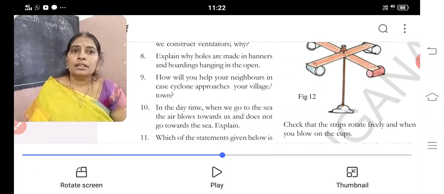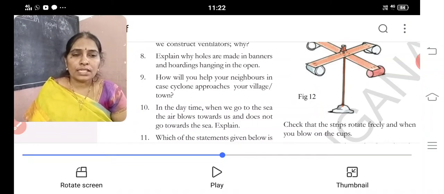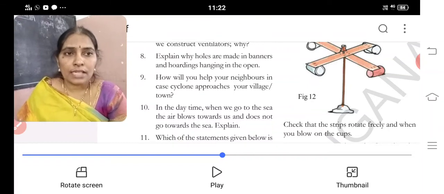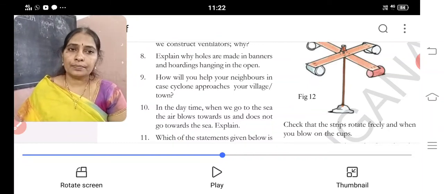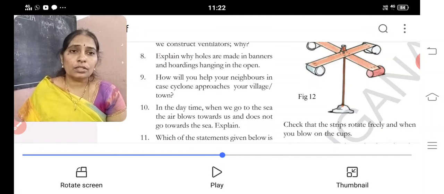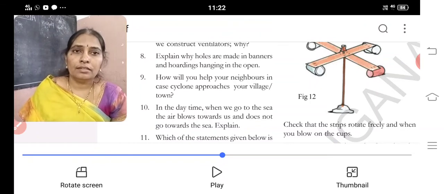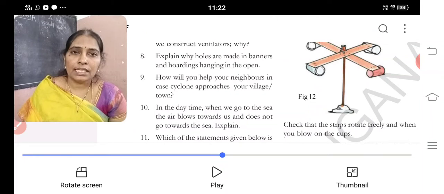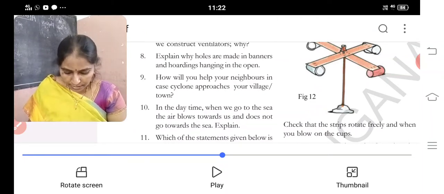Question answers. The 10th one I am reading. In the daytime, when you go to the sea, the air blows towards us and does not go towards the sea. Explain. Answer. I am reading the answer.